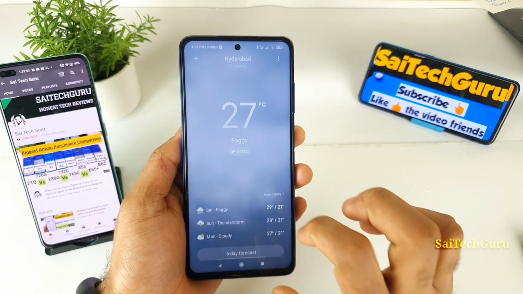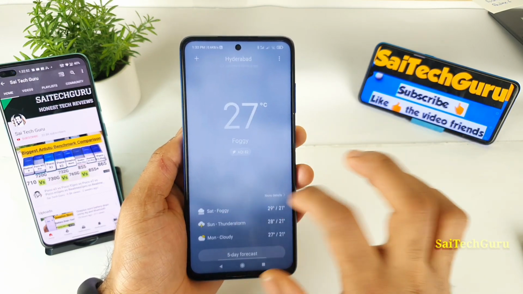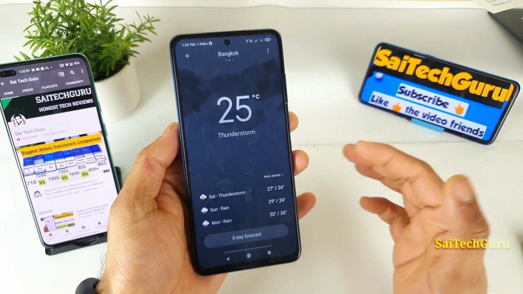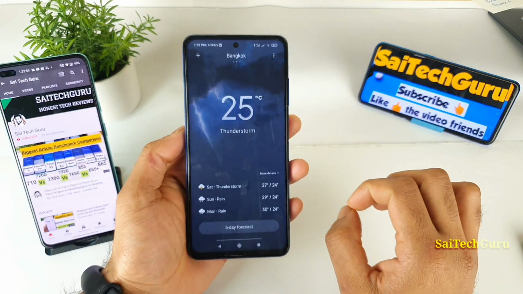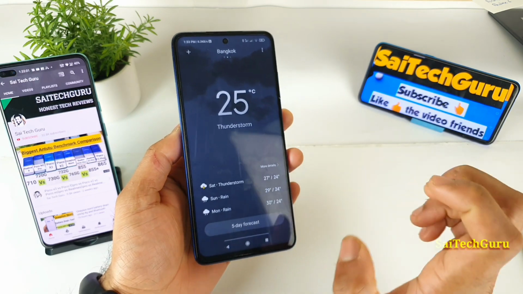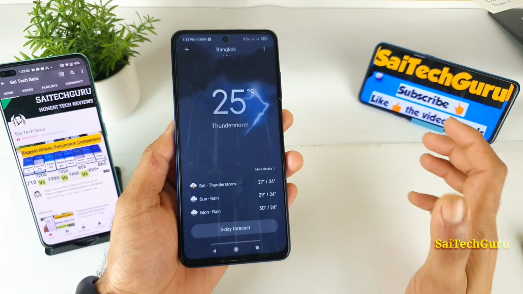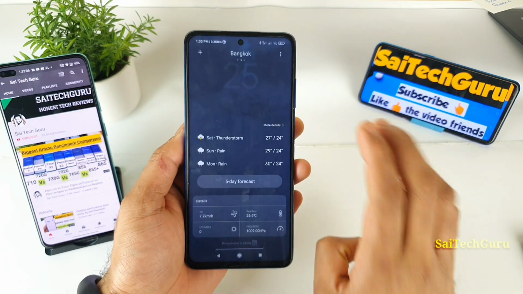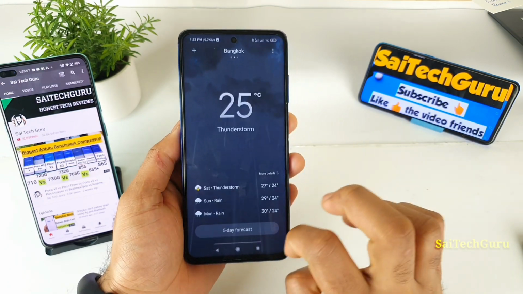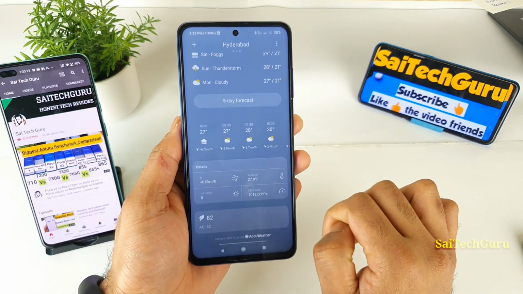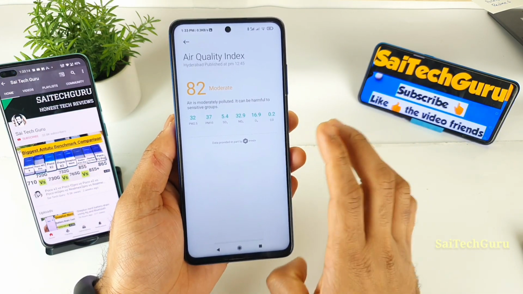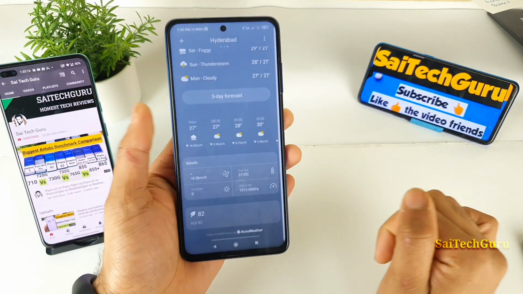But definitely, whenever you open the weather application, the temperature will automatically get updated. So that's another advantage here. But definitely the most interesting feature of this weather application is having these sound effects. That's the most interesting feature, friends, in this POCO X3 device, which is very good. As I said, only a few cities will have the air quality measurement, as you can see here. Not all the cities, only a few cities can be found here.